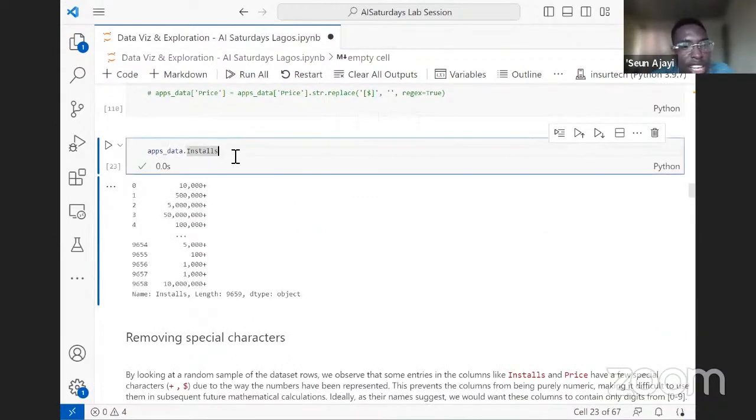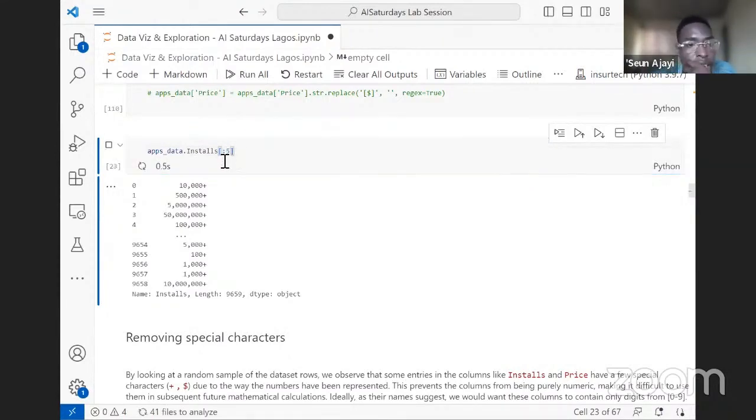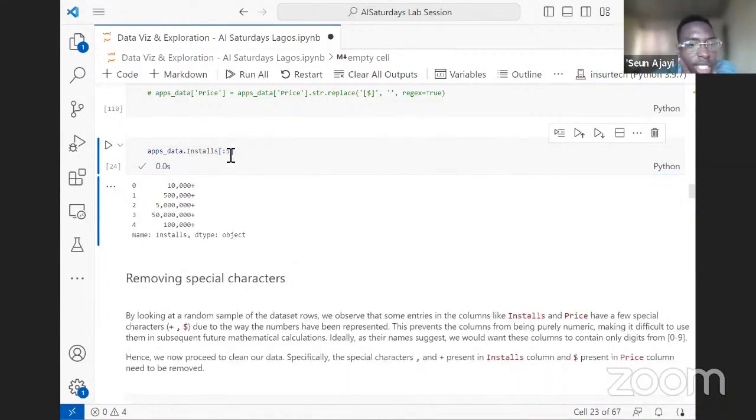This is just me trying to see just the unnamed columns, and we can just index for just the top 5. What this is doing is we are just saying, give me everything from the beginning to 5. So we just have 5 data points here.